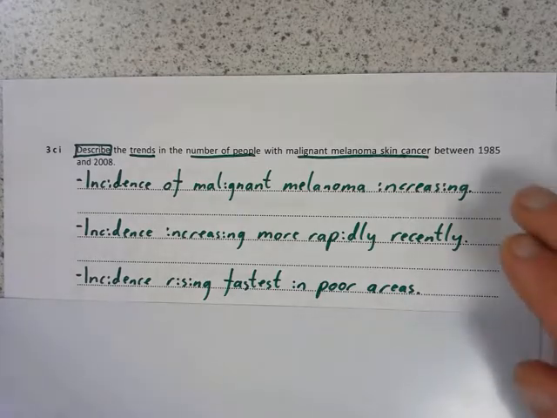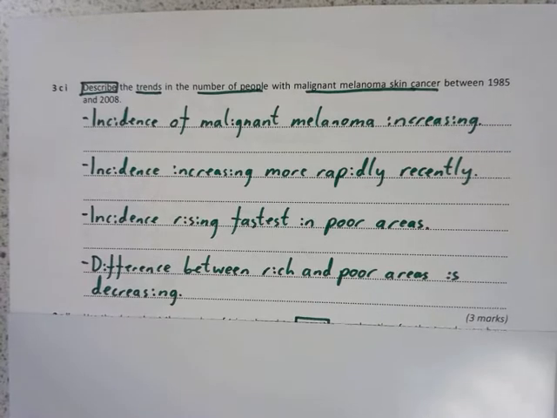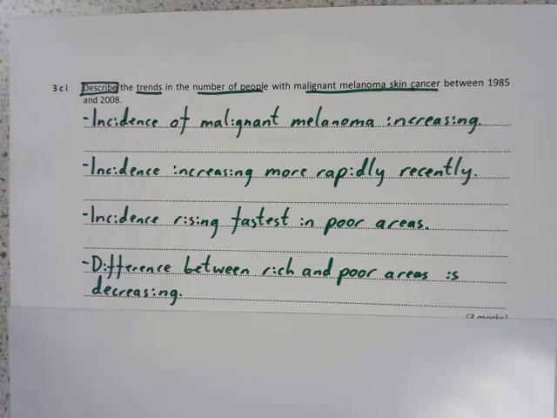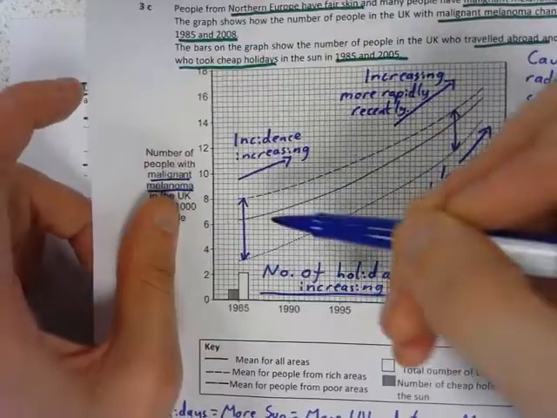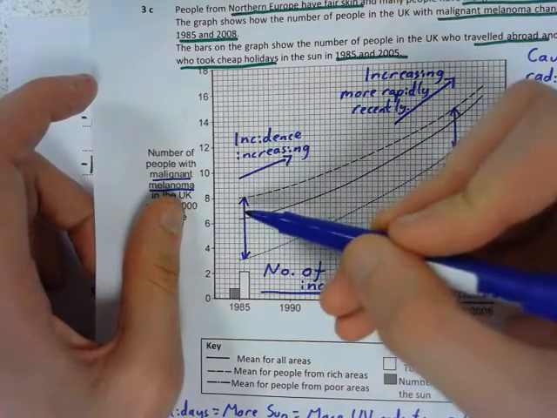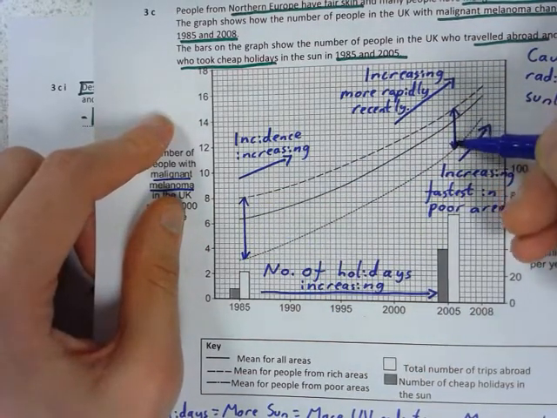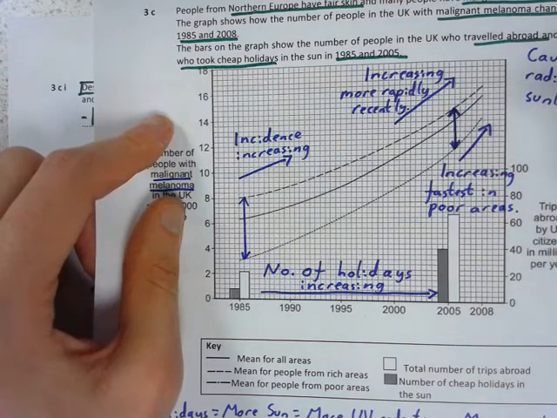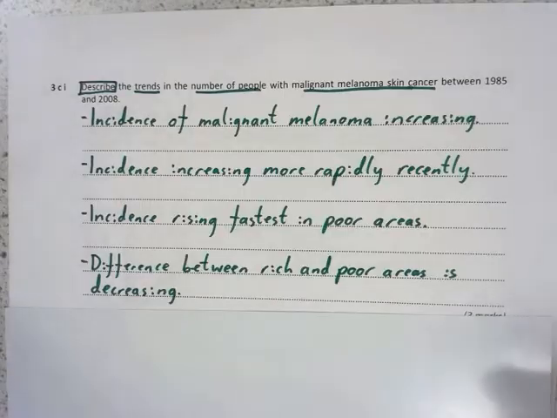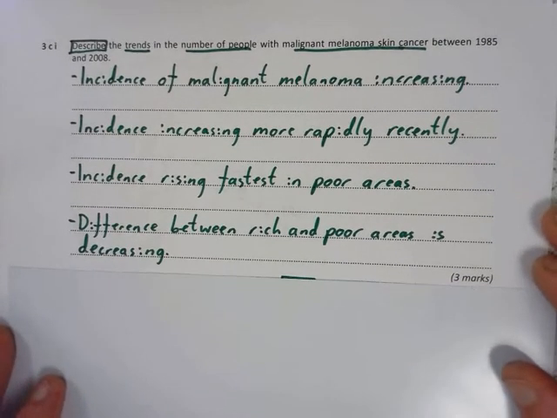A fourth one you are also allowed, and we didn't have a look at this on the graph, is that the difference between the rich and the poor areas is decreasing. Let's have a look at what that means. If we have a look at the difference here between rich and poor in terms of the number of cases of skin cancer, it is much larger than it is here in 2005. So that difference between rich and poor has decreased. You could have that for a mark. You need 3 of those points for 3 marks.